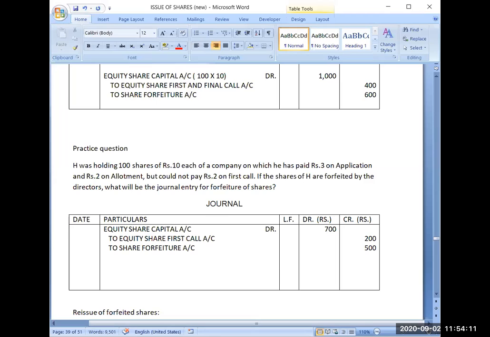Now you can match up your totals. That is why I am saying that please don't subtract or add in this entry. Otherwise 90% chances are there that you will be doing it wrong. Let me know if any queries. Okay, so it's clear. Fine.